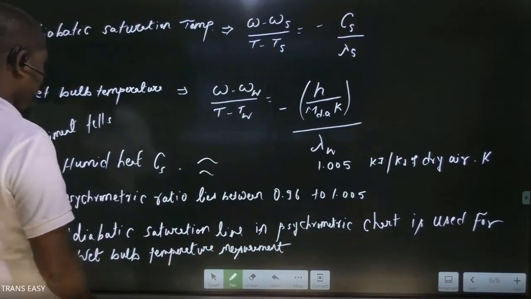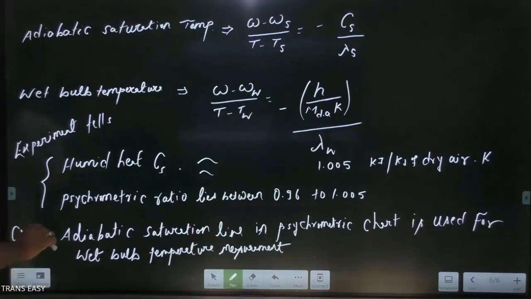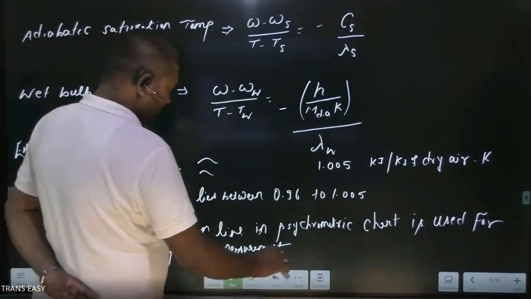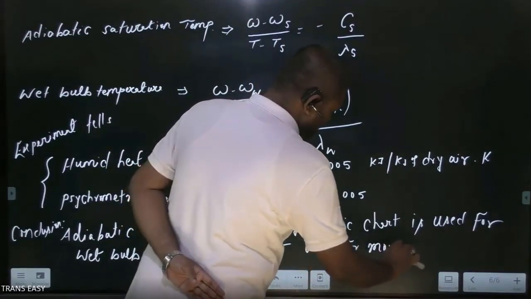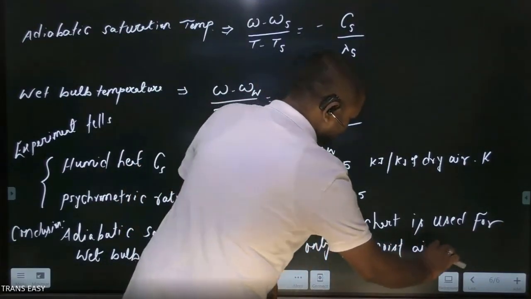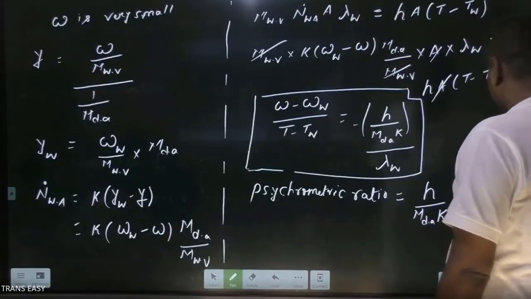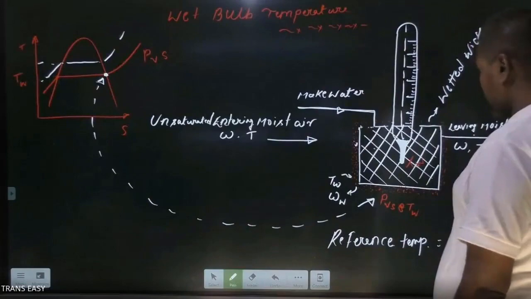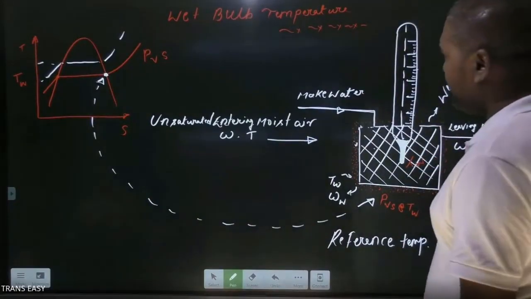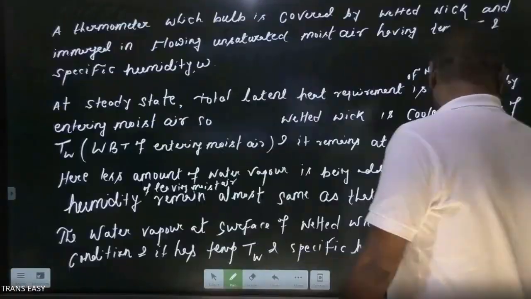Okay, this is the conclusion from having seen the humid heat and psychrometric ratio. The conclusion is only for moist air. Yes, only for this, otherwise we will not talk about any other. So friends, we have completed a beautiful concept of wet bulb temperature measurement and the apparatus used for wet bulb temperature measurement. Okay, so this is a good topic for today's live session and we are completed.